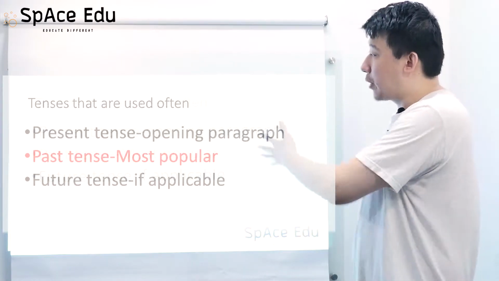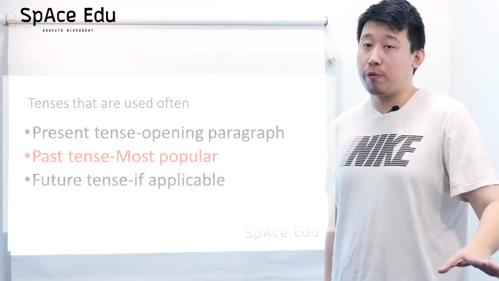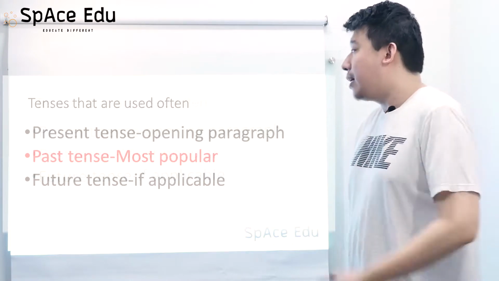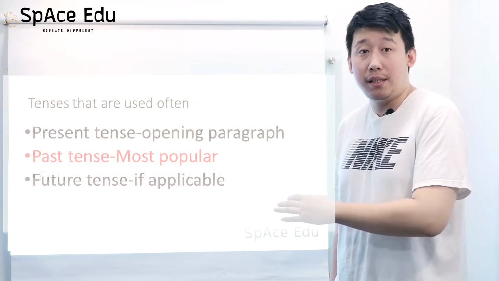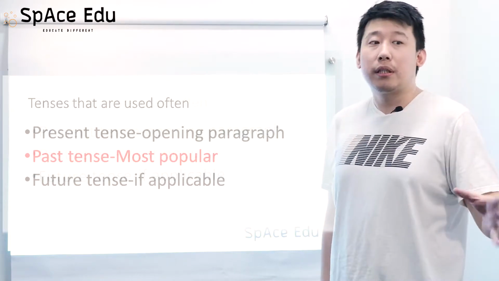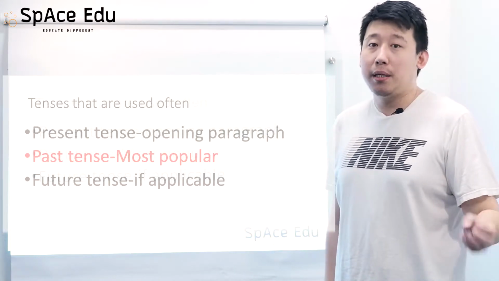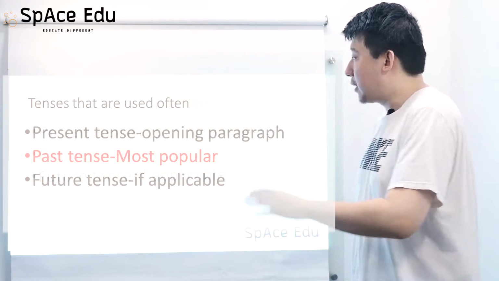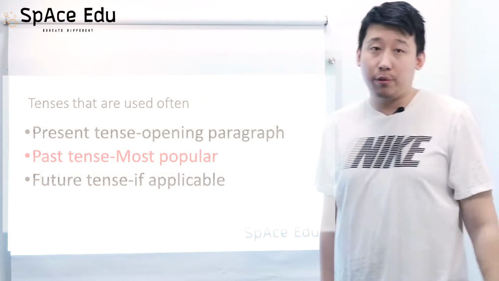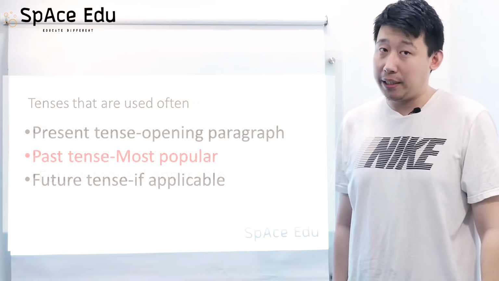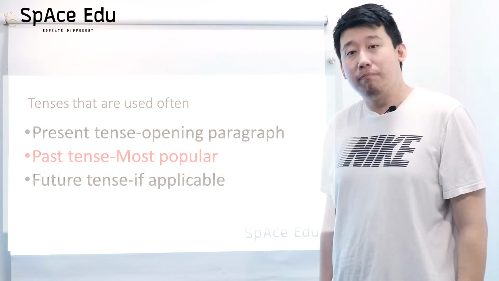So that's why we're going to use past tenses all over in your writing task 1. Okay, in some cases, we're also going to be able to use future tenses. Although the cases like that are not so many, if you spot there's any time that is actually in the future, which means that you have to use future tenses in your writing task 1. Okay, so that will be mistake 1.